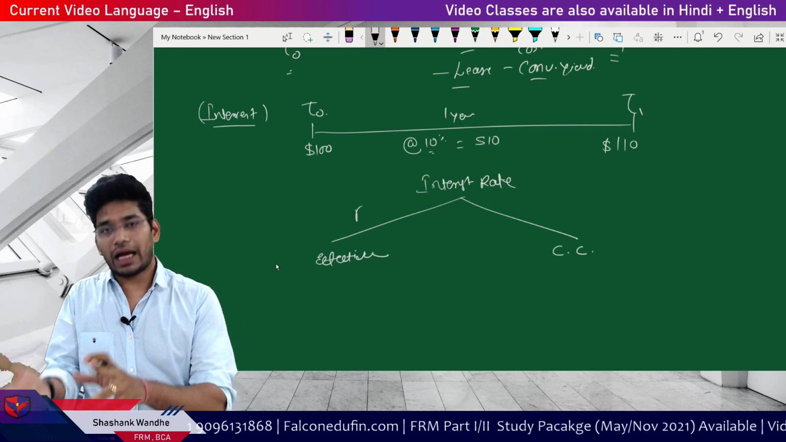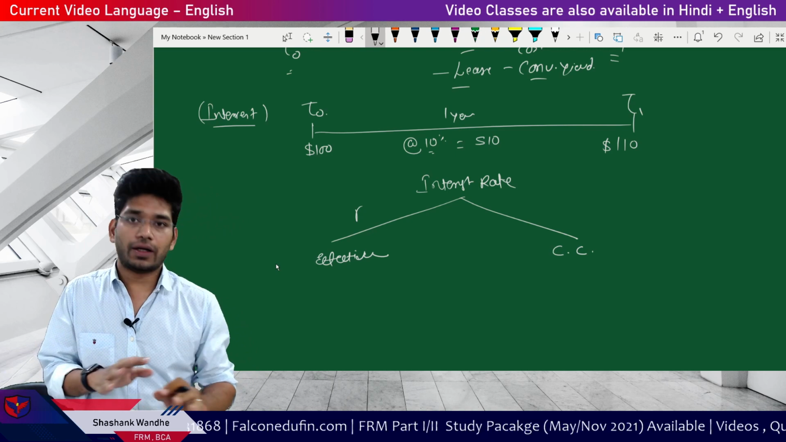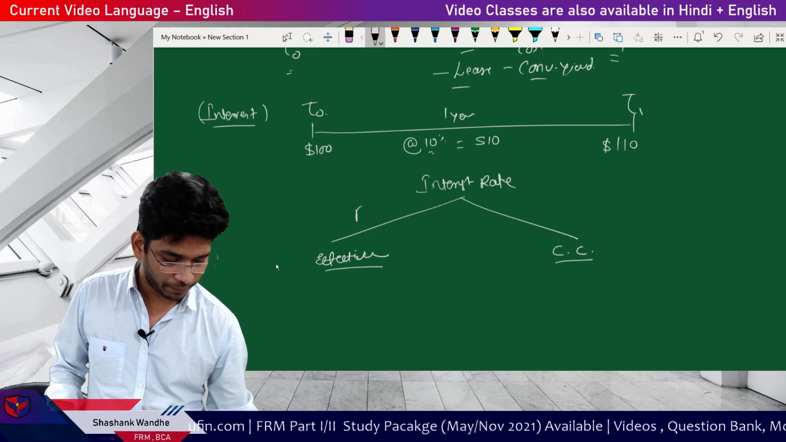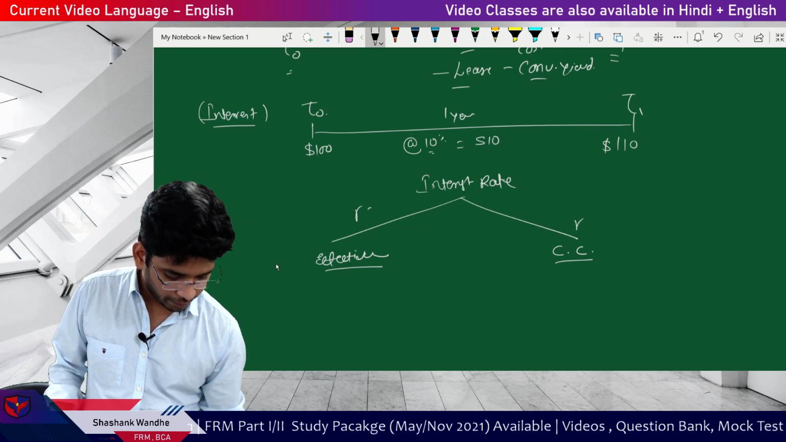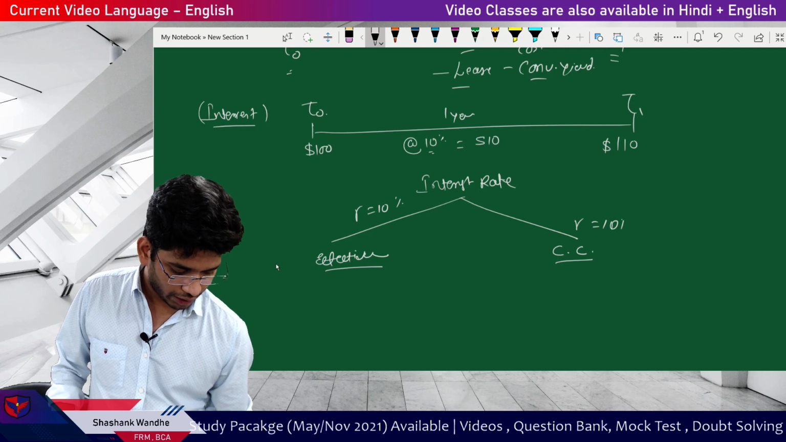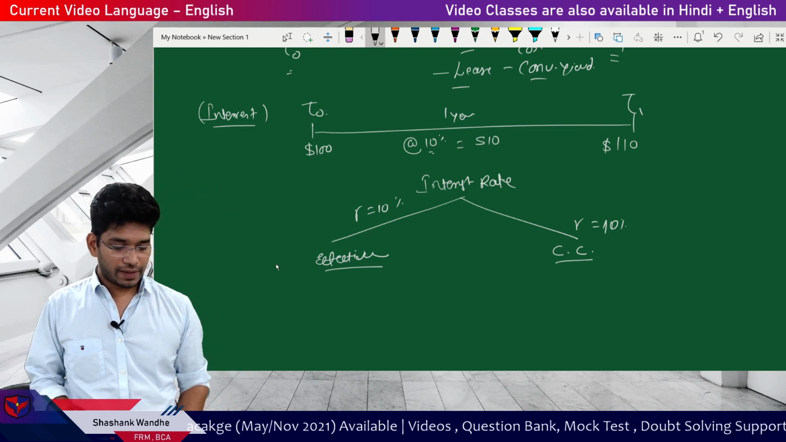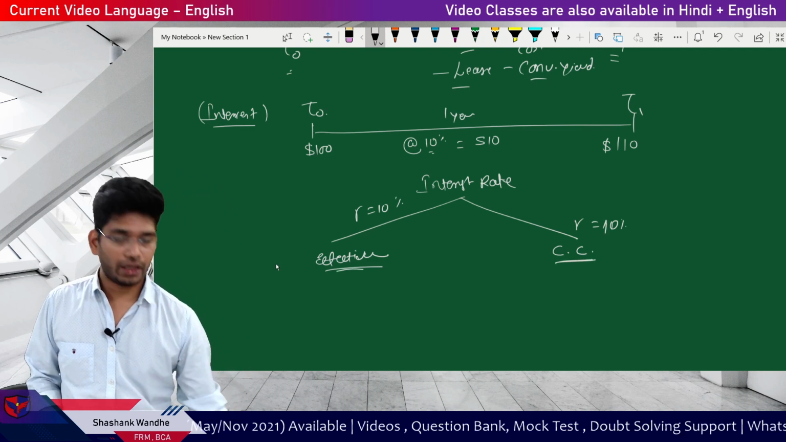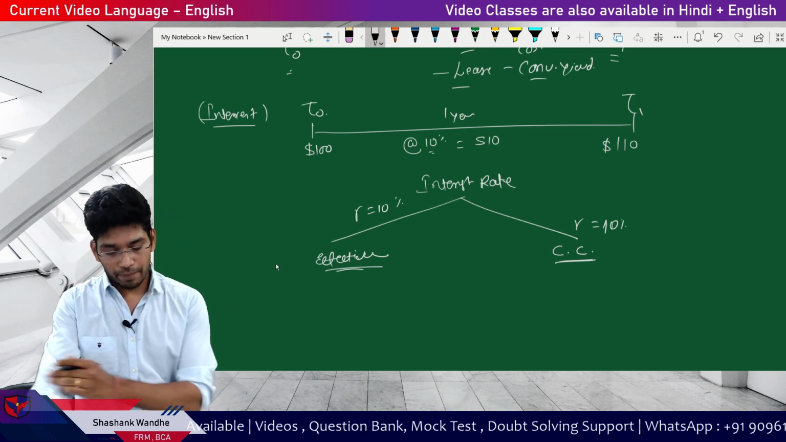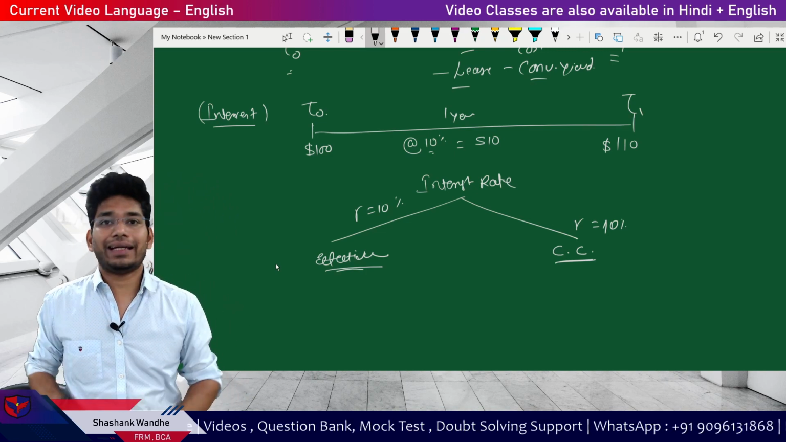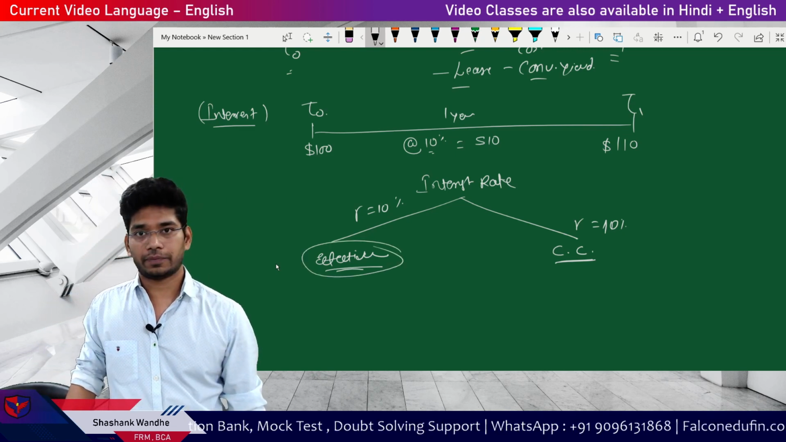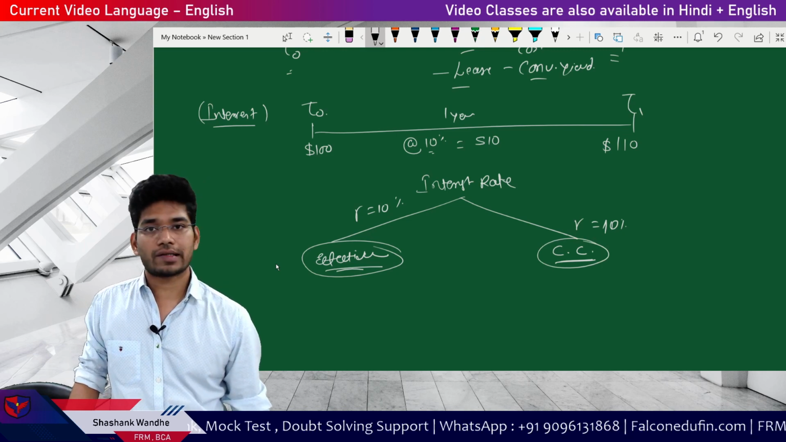Till 2019, GAP preferred asking questions like this using the continuous compounding rate. So the same R, in both the cases we will take 10% only. But the difference is the effective rate and the continuously compounded rate. Now, what to take in the exam? If in the exam nothing is mentioned, you will go with the effective rate. You will never assume continuously compounded rate.